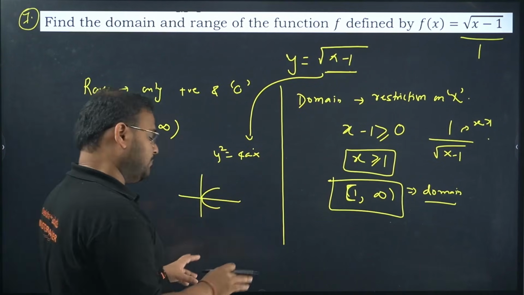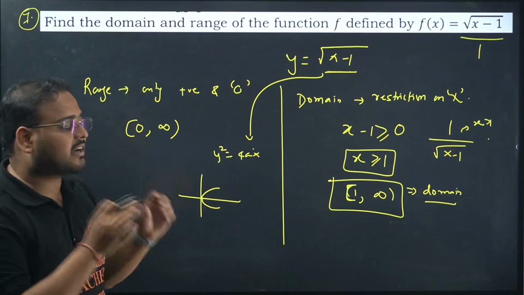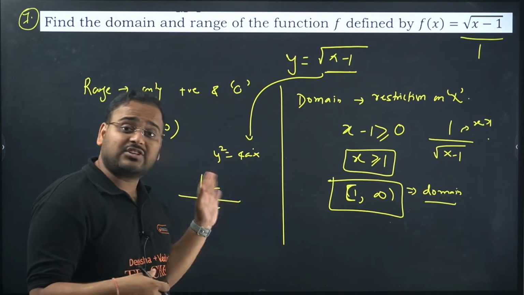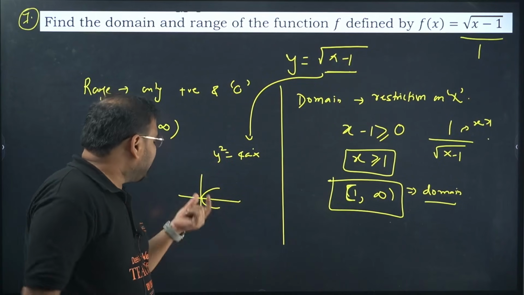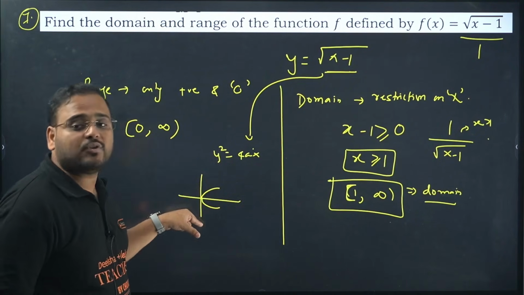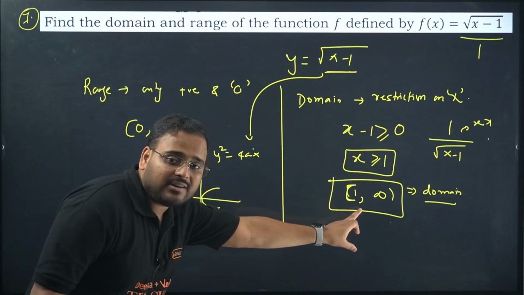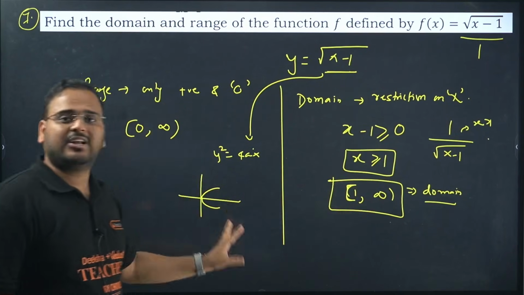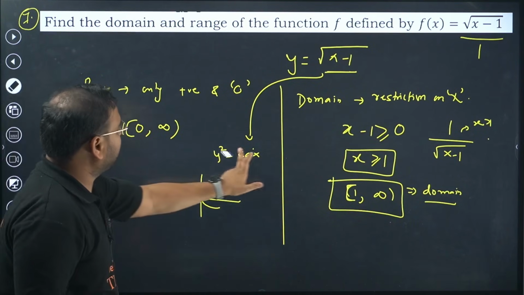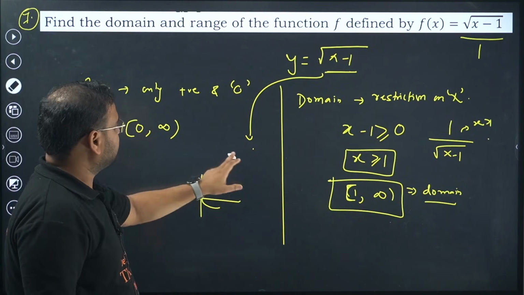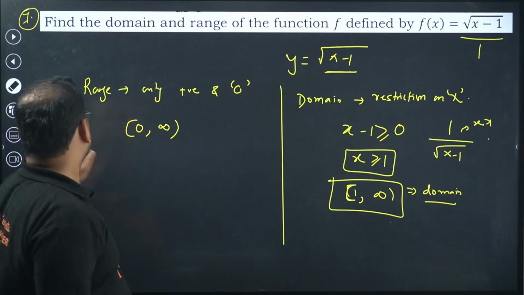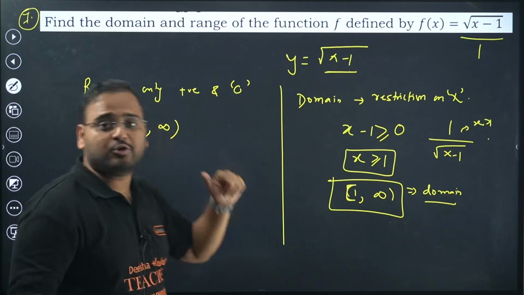In this case, no. I know some of you who have studied conic sections will argue with me, sir, why is this rule not applicable over here? Because in that case both plus and minus values of y are there. But check the domain restriction here, 1 to infinity, it cannot apply to that. Answer is 0 to infinity. If you feel otherwise, let me know in the comment section.